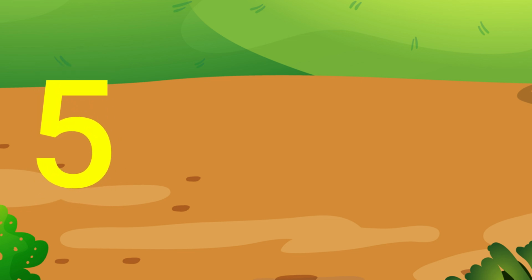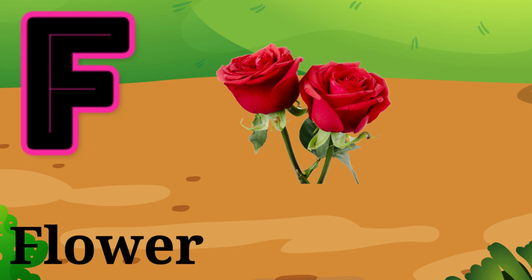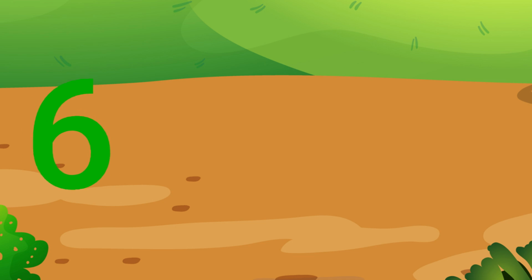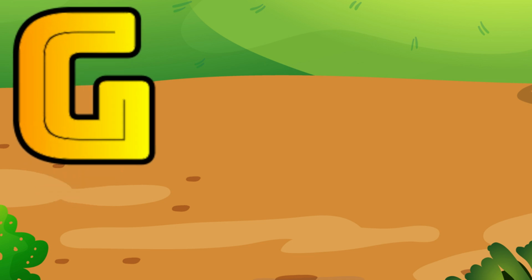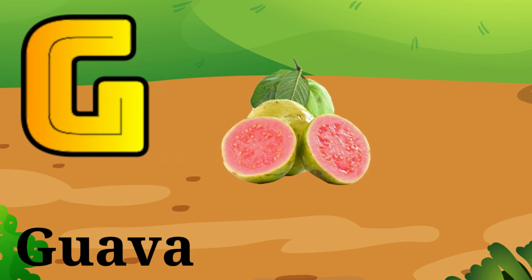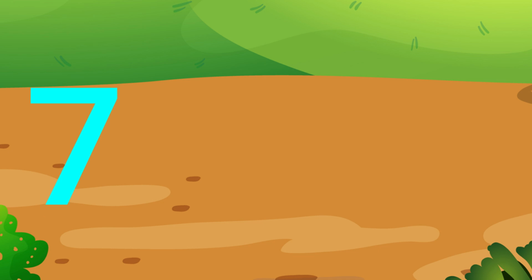The cat takes the mouse. Hi-ho, the dairy-o, the cat takes the mouse. F for flower. Six, green color. The mouse takes the cheese. Hi-ho, the dairy-o, the mouse takes the cheese. G for guava. Seven, sky blue color.